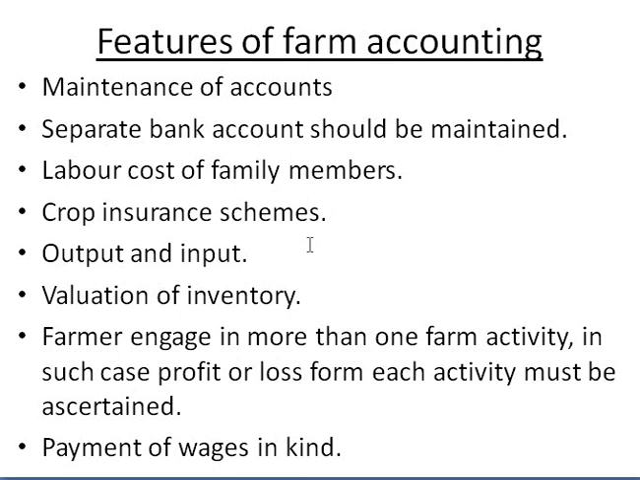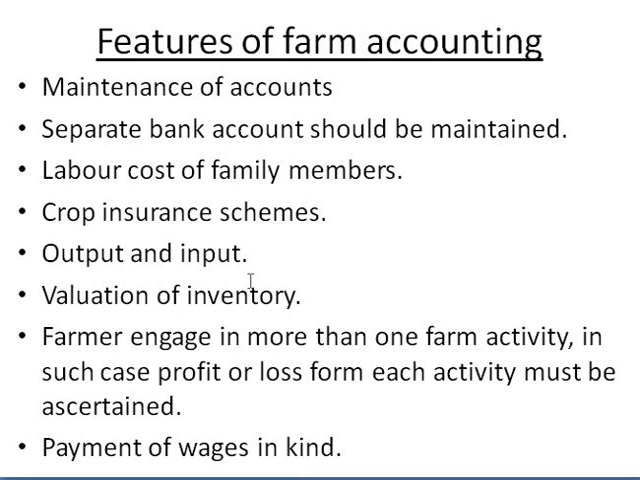Okay, so proper insurance for food grains must be done. Output and input. Now what is this output and input? See, whatever food grains you cultivate this year, part of those food grains will be consumed by the farmer, and part of the food grains will be sold. But some portion of food grains is being kept by the farmer for cultivating the land in the next year.